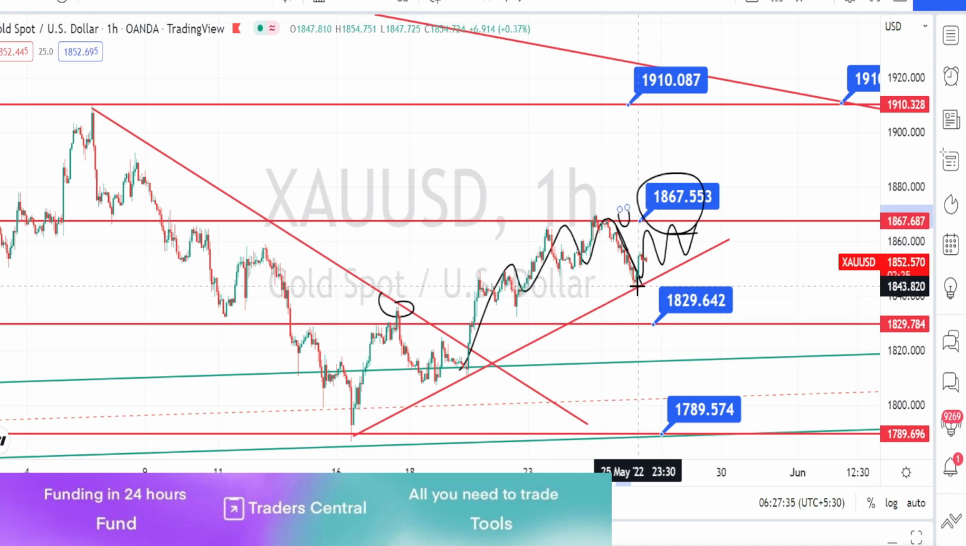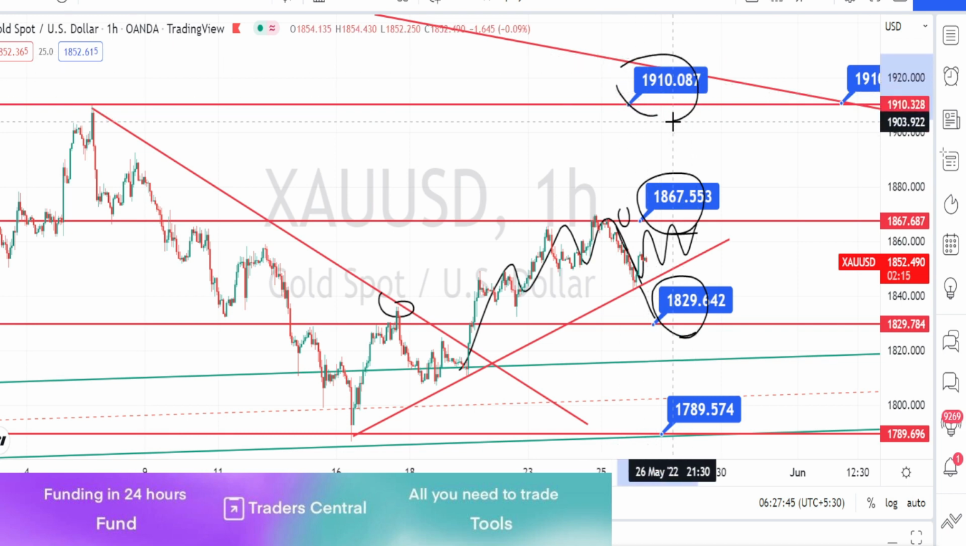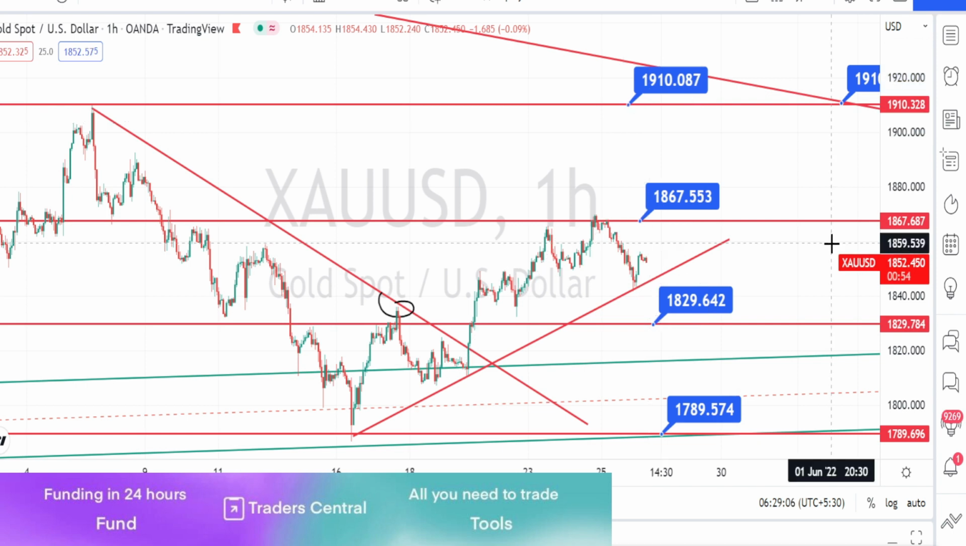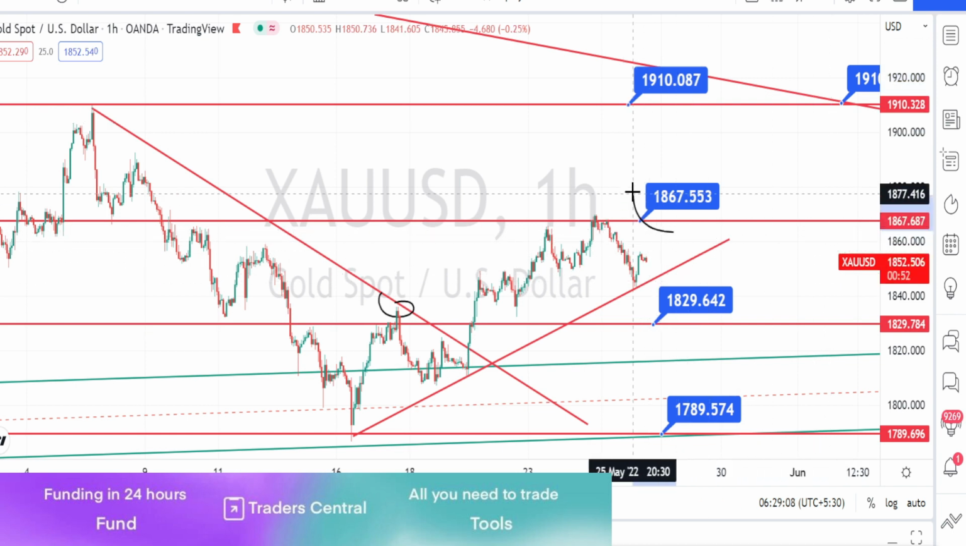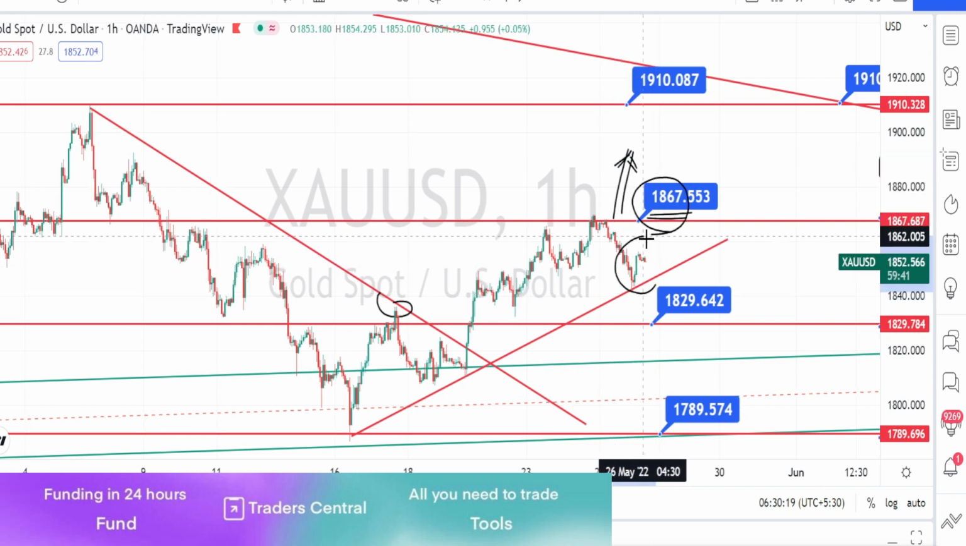So if the price action breaks this support level, the next level of support is going to be 1829, and if the price action breaks this resistance level, the next level of resistance is going to be the higher time frame resistance level of 1910. Whether it is going to break this resistance level and continue its bullish trend, we cannot say for now. I would not recommend you to make assumptions on the direction of the price action.